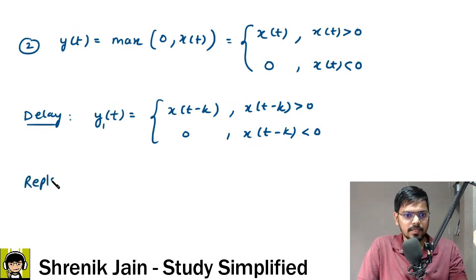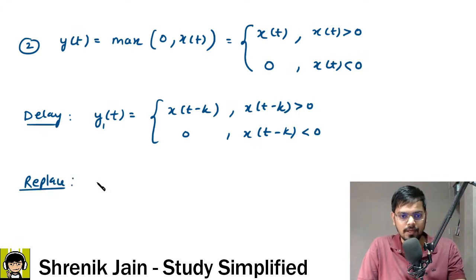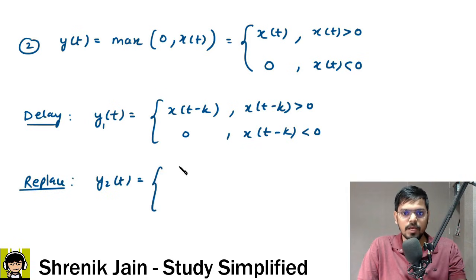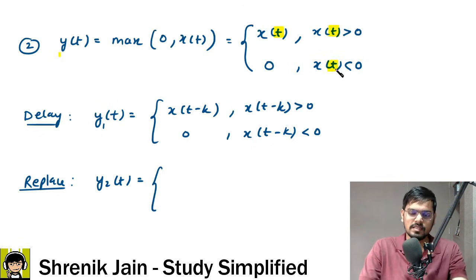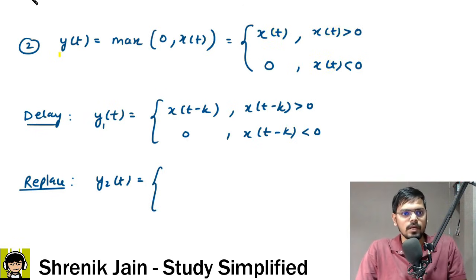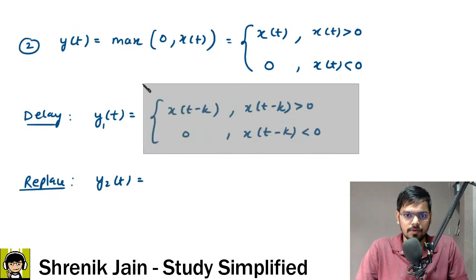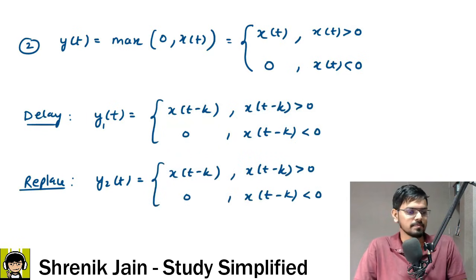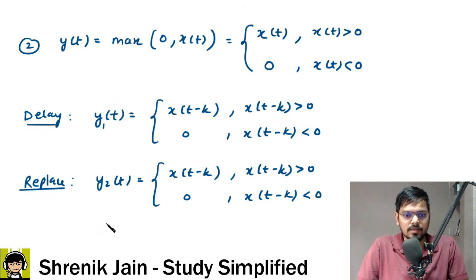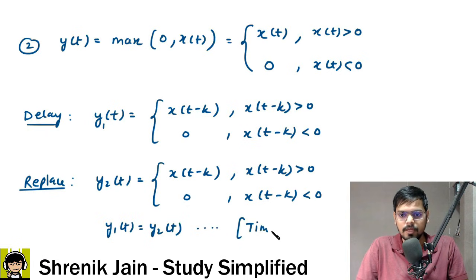The next step is replacement of t by t minus k everywhere. So the respective output, let us say y2 of t. Wherever t is there, here, here, here, replace t by t minus k. So in the next step, replace, again I am getting the same answer. If I copy this above, is it okay for you guys? Check it out. Wherever t was there, t minus k. This means y1 of t and y2 of t are the same. If y1 of t is equal to y2 of t, then happily we can say this is time invariant.